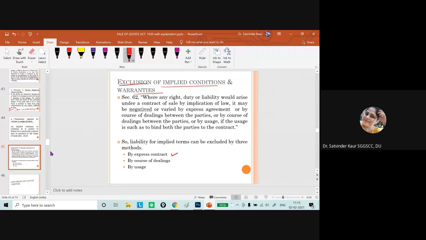So that must be excluded by the express contract, by course of dealing between the parties, or by the usage of trade. Sometimes we transfer the goods, but the other person keeps on using the goods, and the goods are in the possession of the seller itself. That does not matter. It depends upon the understanding between the seller and the buyer, whether they want to continue with the goods with all the implied conditions or warranties or not.